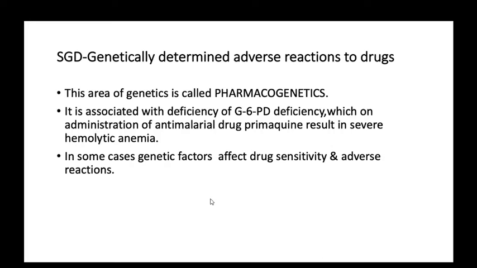You will read that in your pharmacology also, better than me, but I'm giving you some examples to explain drug reactions. In some cases, genetics affect drug sensitivity and drug reactions.